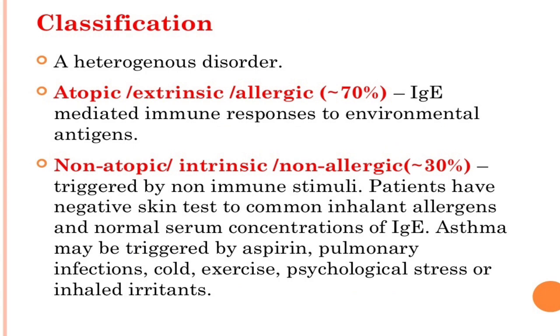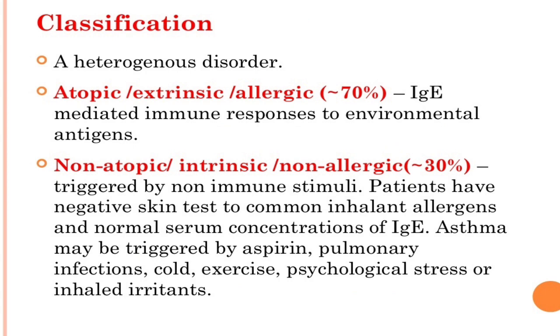Now classification. It is a heterogeneous disorder, which means it involves more than one type. Here are the two main types of asthma. First is atopic and the second is non-atopic asthma. Let's discuss atopic asthma. It is also known as extrinsic or allergic asthma. It is the most common type, constituting around 70% of cases.